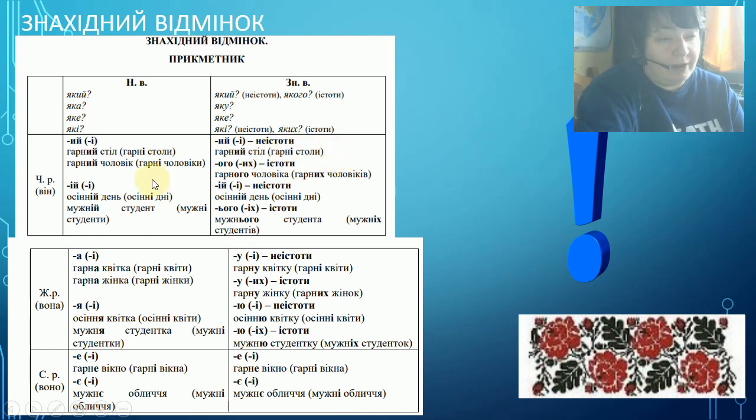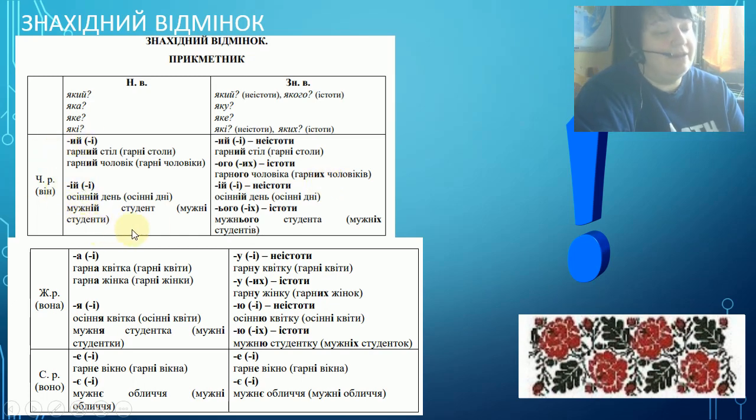But if we are talking about an animated object, for example, a man, гарний чоловік, гарні чоловіки, гарного чоловіка, гарних чоловіків. So nice man, nice men. I have seen a nice man. I have seen many nice men. So endings in accusative case: ого, их.